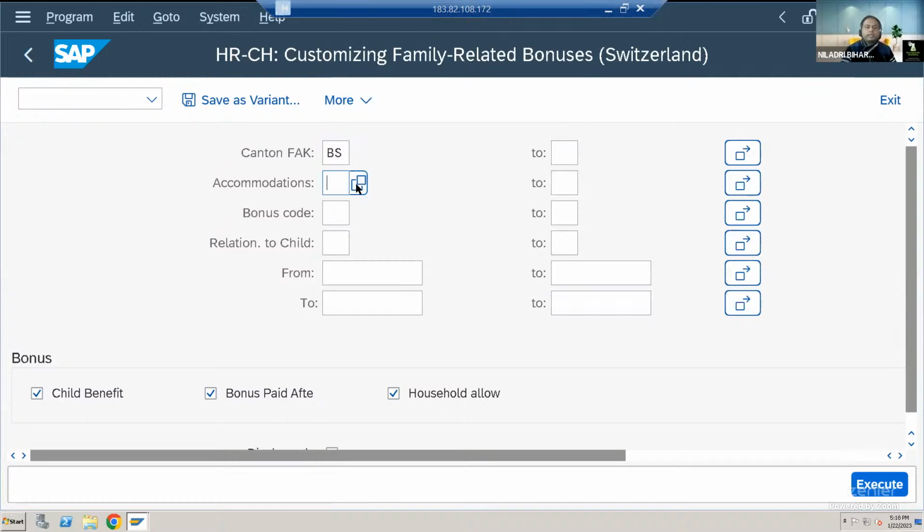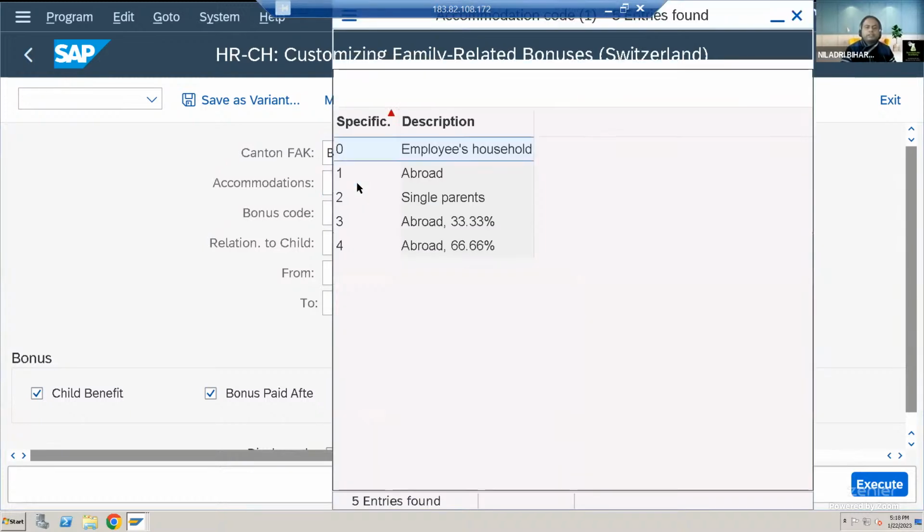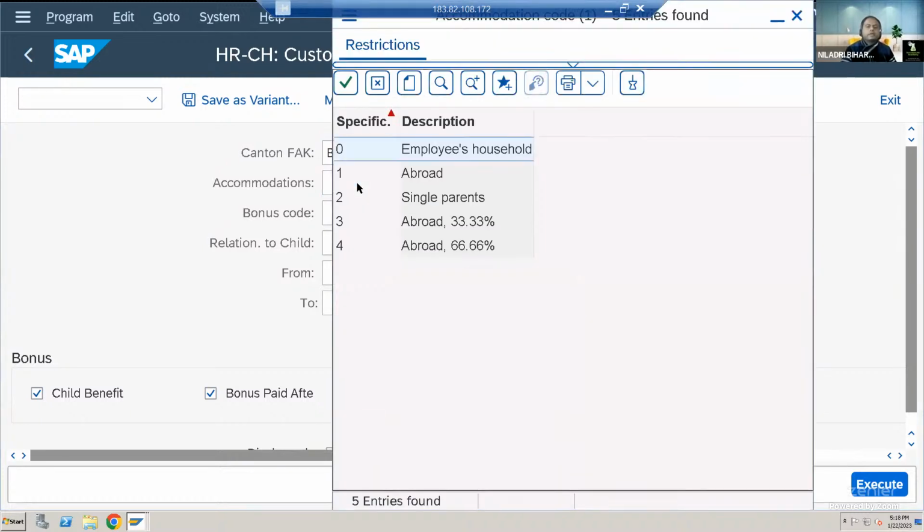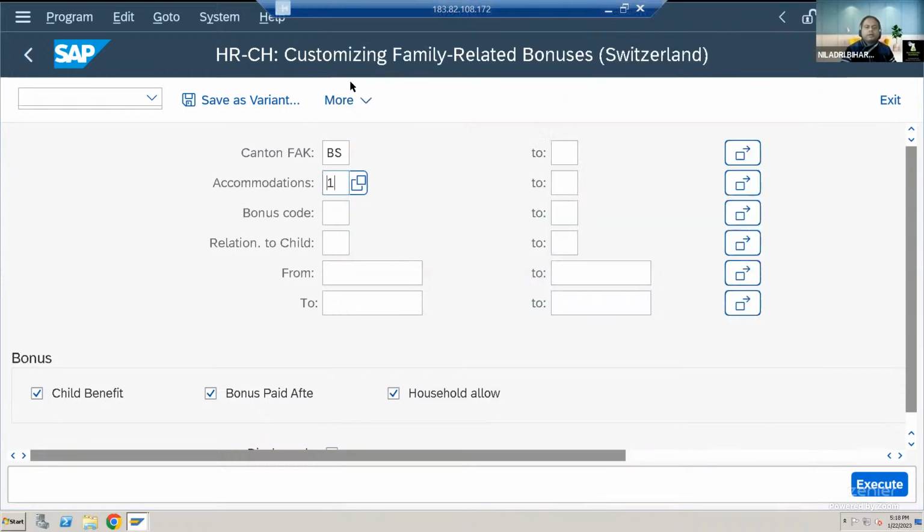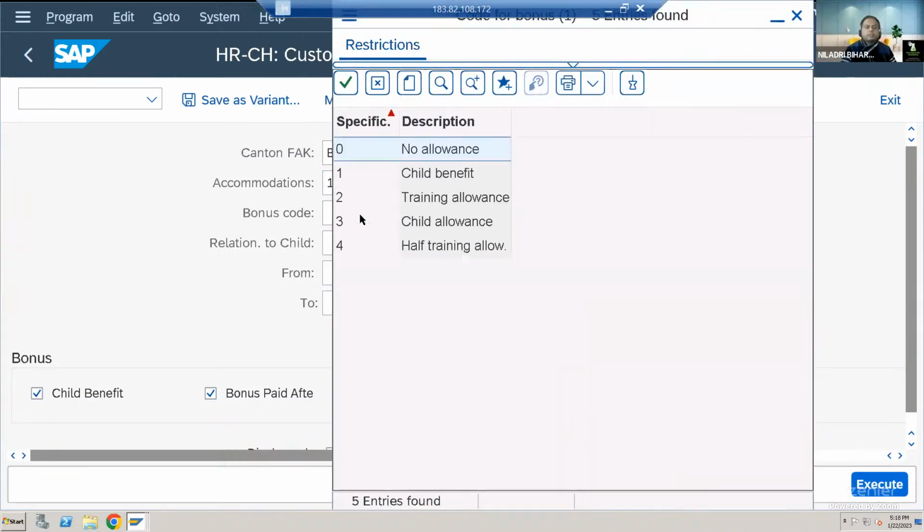Then accommodations. What kind of accommodation do you need? If you are staying abroad, then it will be 33.33%. If you are single, a single parent, whatever is applicable for you, you have to select that. Let's say I will select one abroad. Then again, for everything, we have a specific bonus: whether you need a child allowance or child benefit or training allowances. Whatever you need, you have to select. Let's say I need a child allowance.